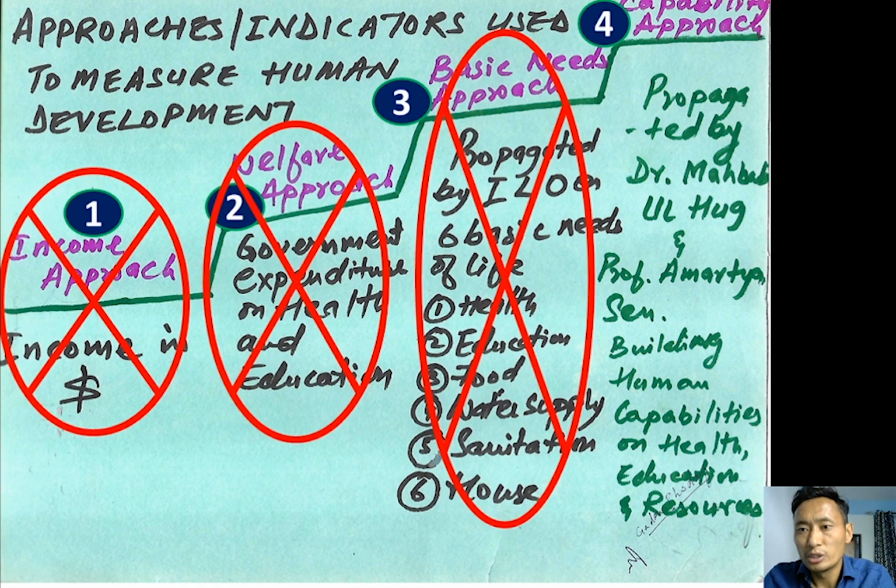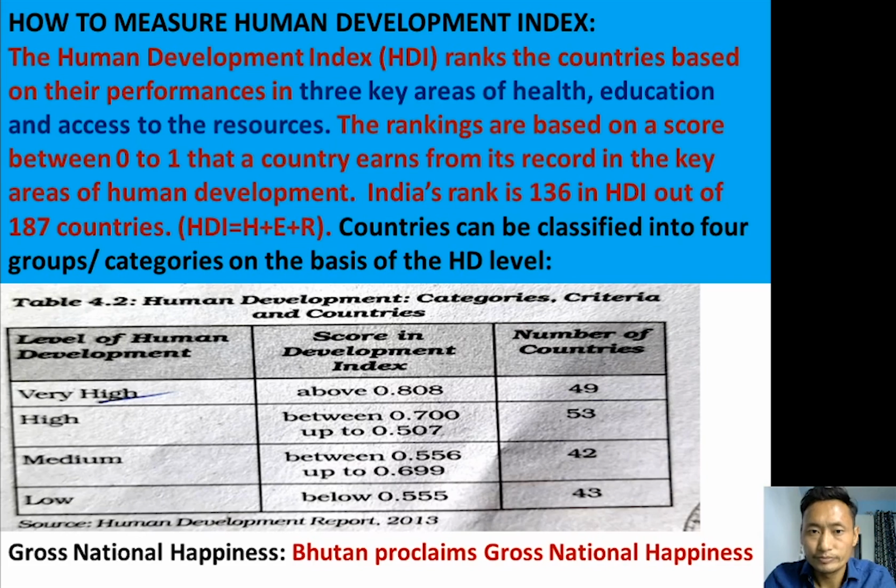So this approach was propagated by Dr. Mahbub ul Haq and Professor Amartya Sen. Here the main concern is building human capabilities in health, education and resources. So these are the three key areas of human development. So this is the current approach to human development.